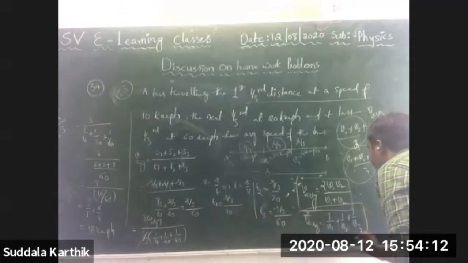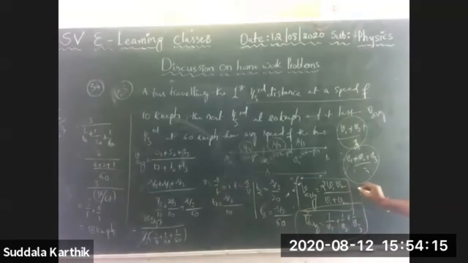For two, 2 by V average is equal to 1 by V1 plus 1 by V2. These two are the formulas. You can substitute directly in this formula.